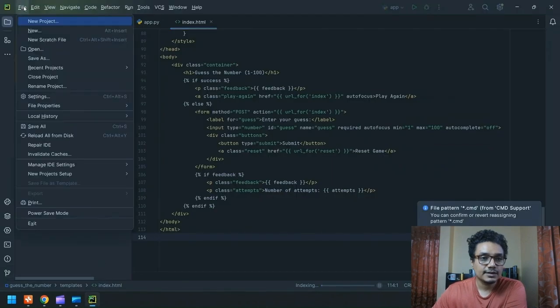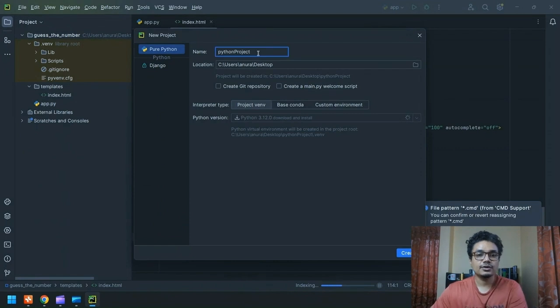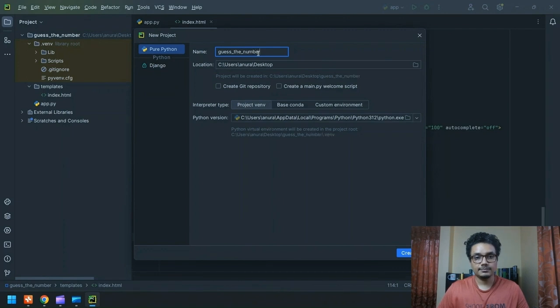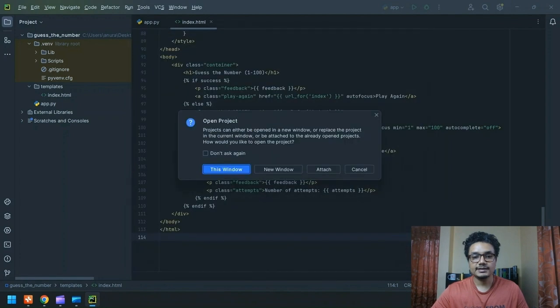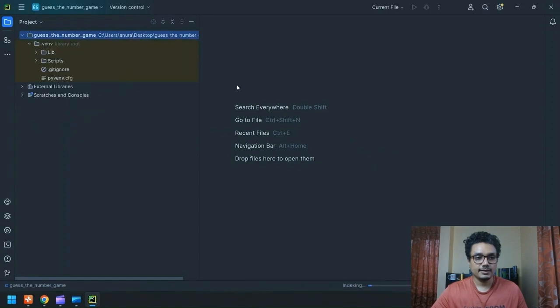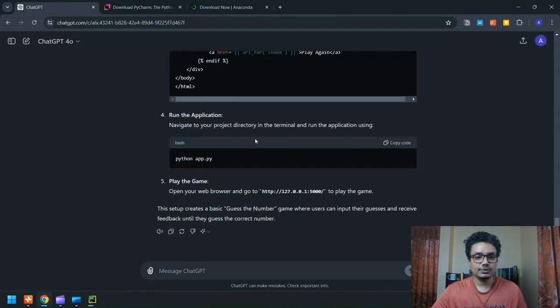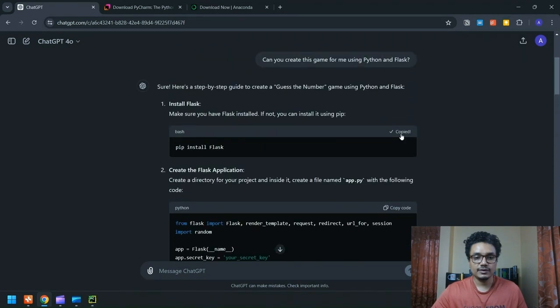So let's go ahead, create a new project. Let's call it guess the number again, and let's create it. And as ChatGPT told us, first we are going to install Flask.